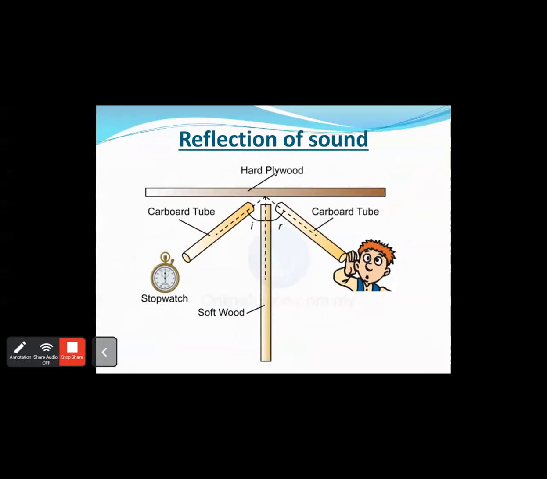Right. Next, we had also studied the concept of reflection of sound. We know that sound waves, just like light waves, also obey the laws of reflection, which can be seen by this above activity. In this case, we first have a source of sound, which is a ticking stopwatch. In front of that stopwatch, we have a hard plywood placed and a partition of soft wood. And we have placed two cardboard tubes which help to channel the sound waves through.